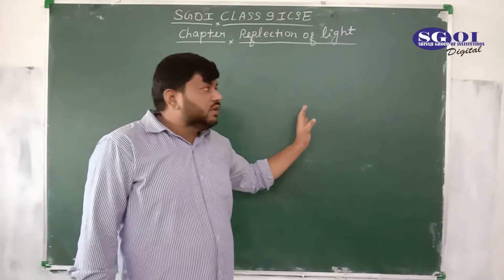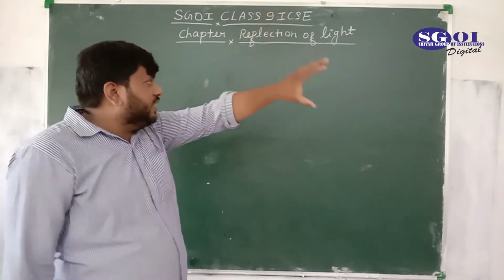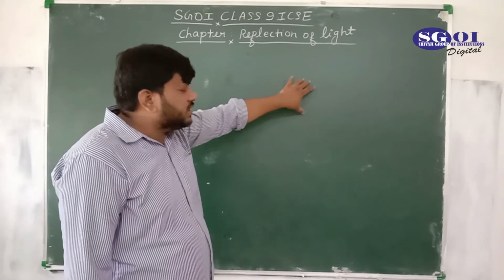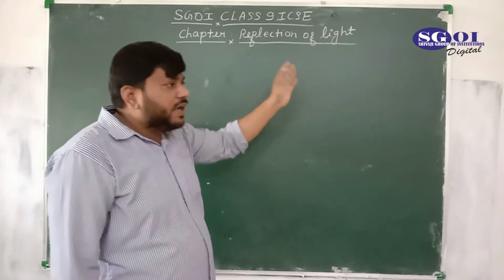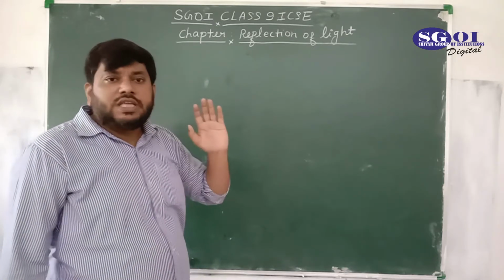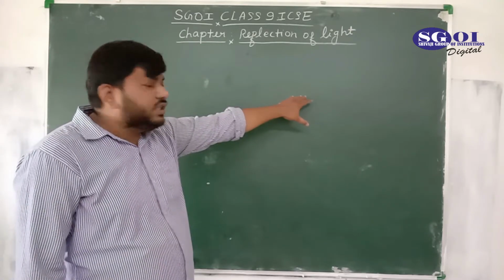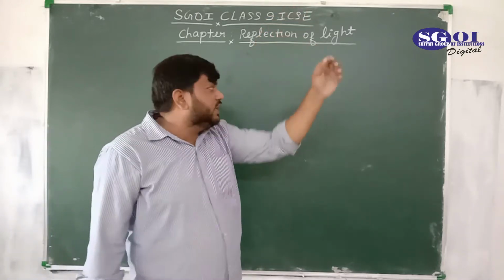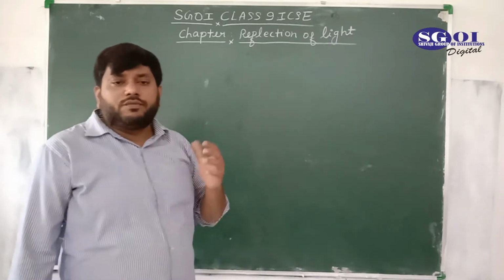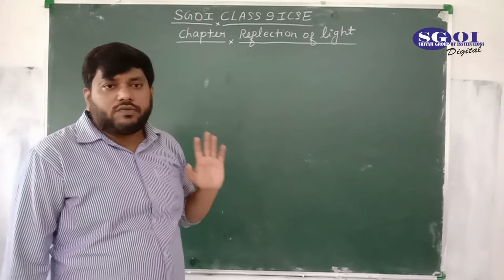from the source, which is the tube light in this room, and the rays of light are coming towards the blackboard, and after striking on this surface they are coming back into the same medium from which they are coming. After striking this blackboard, rays of light from that tube light come back into the same medium. This phenomenon of light is called reflection of light.